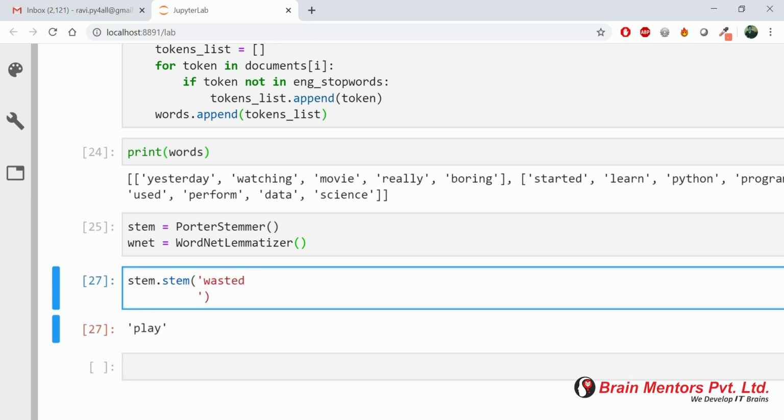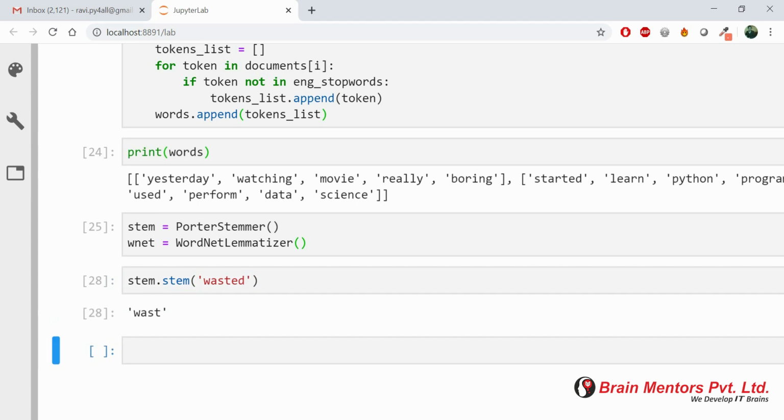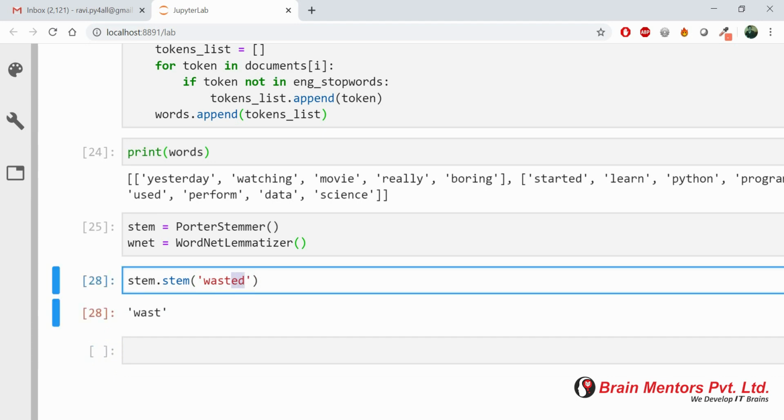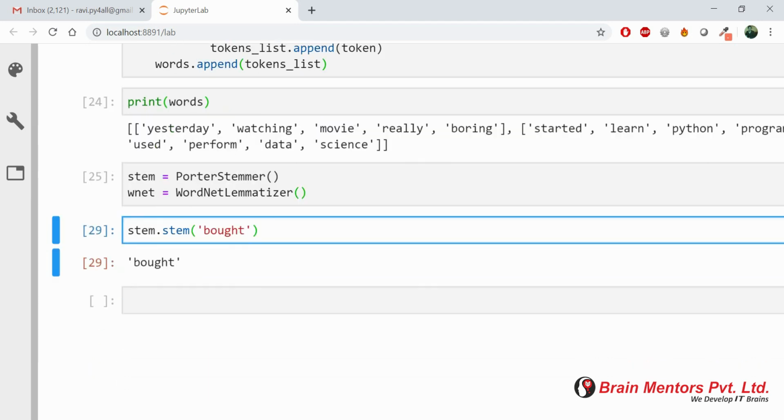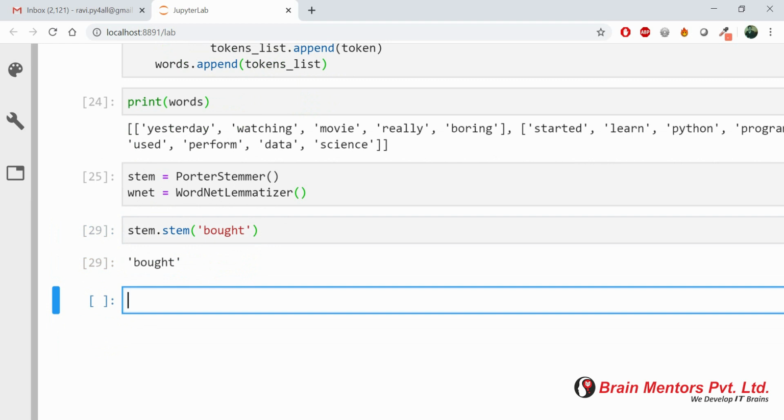Now if I take the word wasted, let's see what output we will get. Now you see the word is not proper here. After getting wasted, it just removes the ed part from that particular word. And if I try a word like bot, it is not converted into its base form. Now there are a few limitations of using PorterStemmer.